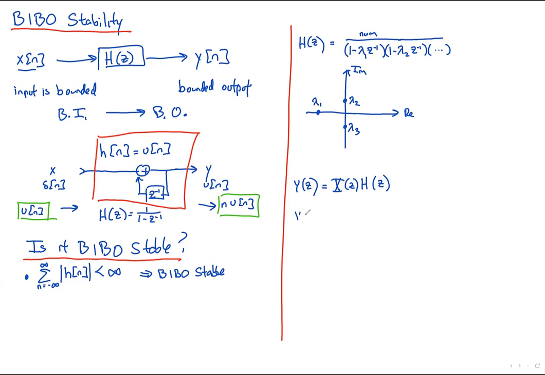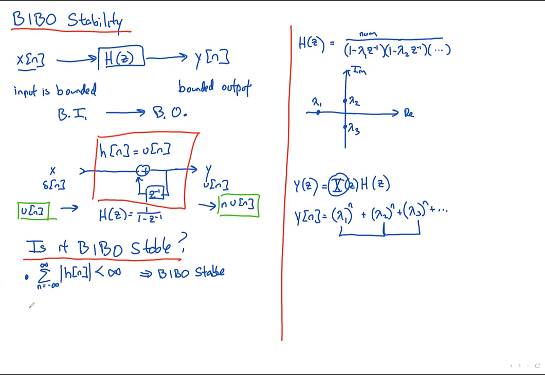So in other words, we know that our y[n], when we inverse transform it, will have something that looks like that pole raised to the n plus our other pole raised to the n plus our other pole raised to the n, plus there might be a bunch of other poles that come from our input. But if our input is guaranteed to be BIBO stable, then all those poles are guaranteed to have a magnitude of less than 1. But if any of these have a magnitude greater than 1, if say lambda 1 was 2, then you can see how if this was 2 raised to the n, this would grow arbitrarily large. And that would come from a lambda in the frequency response being 2.